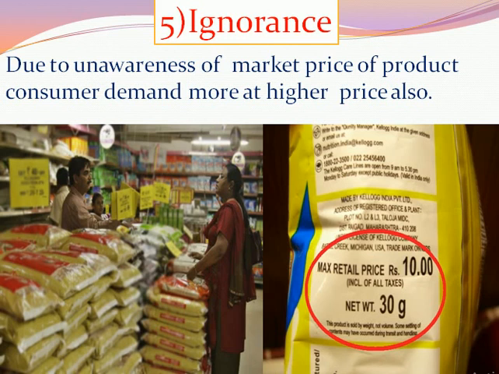Due to negligence of the consumer, they will demand more product at a higher price. In this situation, this law will not be applicable. Though the price is high, the demand is also high. Demand is not decreasing.